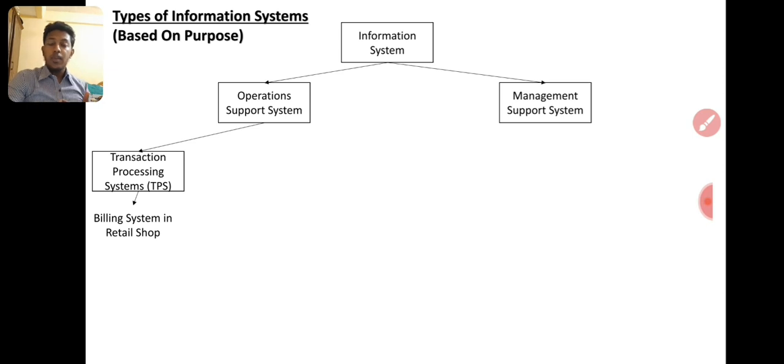EDI is also one of the integrated systems. EDI means, I don't remember the name. EDI means, as I already told you, the supplier's software and our production software will be connected. So once the raw material is reduced to the reorder level, a purchase order will be created automatically. So EDI. So you can see here. I don't know the name also, but I know the meaning of EDI. That is how you should learn.